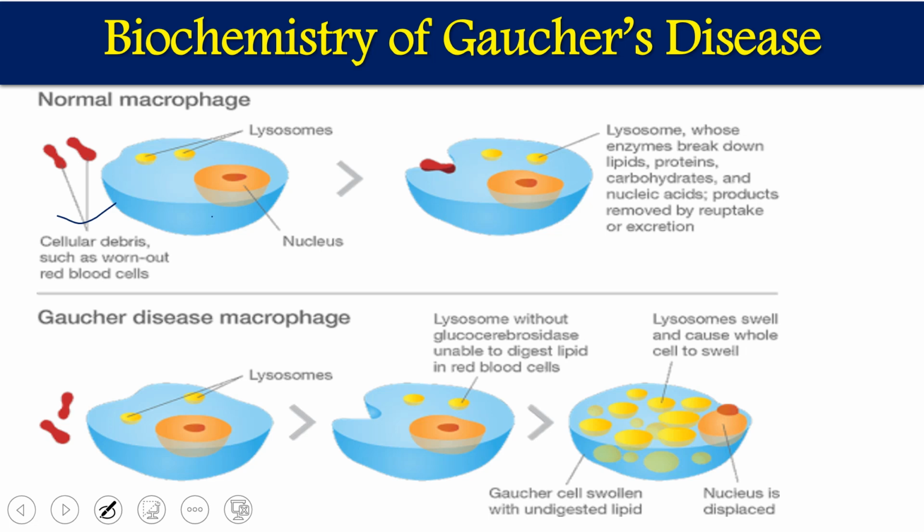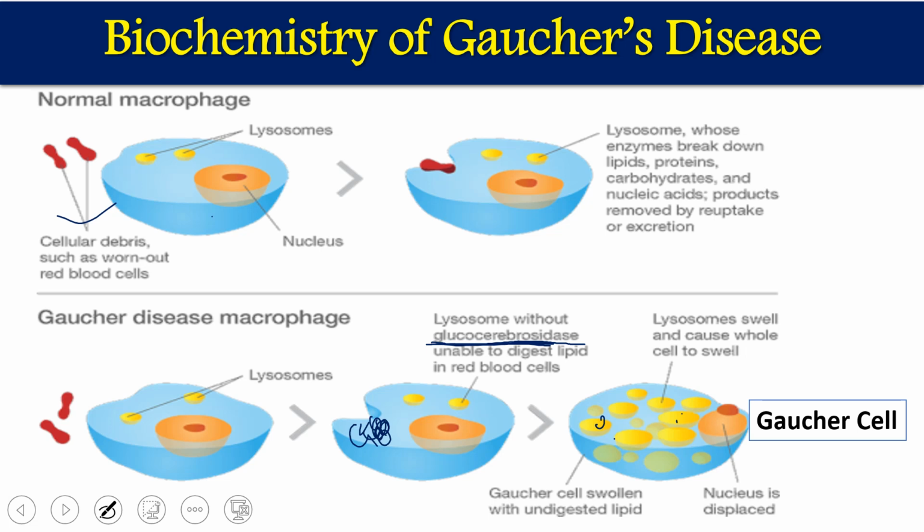But in Gaucher's disease, one of the components taken into the cells is glucocerebroside, and in these defective cells we don't have the glucocerebrosidase enzyme. So when glucocerebroside is inside the cells, it will not be metabolized, because we don't have this enzyme. So it is stored in the lysosome, and the lysosome swells up. This is also called a Gaucher's cell.